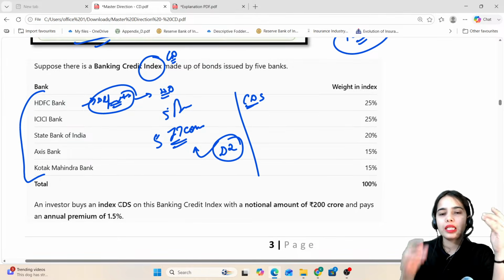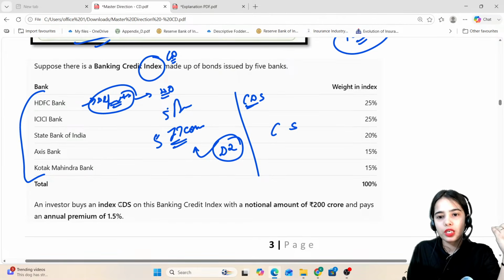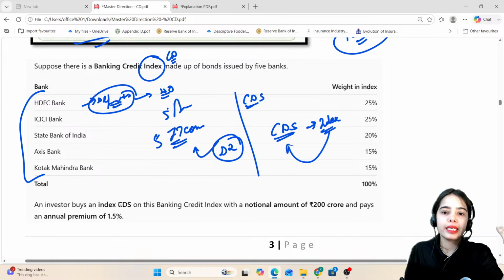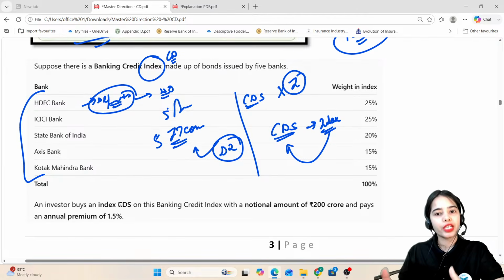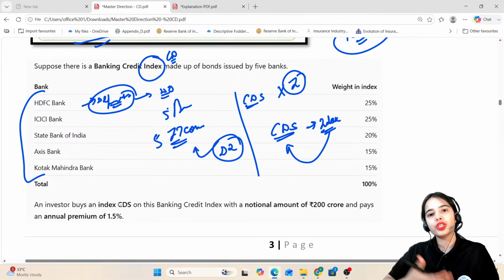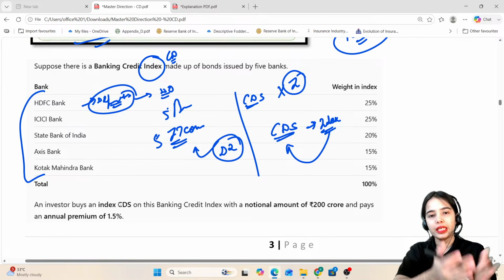So instead of taking the individual credit default swap, there is the credit default swap for an index. Index credit default swap is there. So I do not have to take the individual protection, rather I would be taking the protection for the investment that I have done in the index.